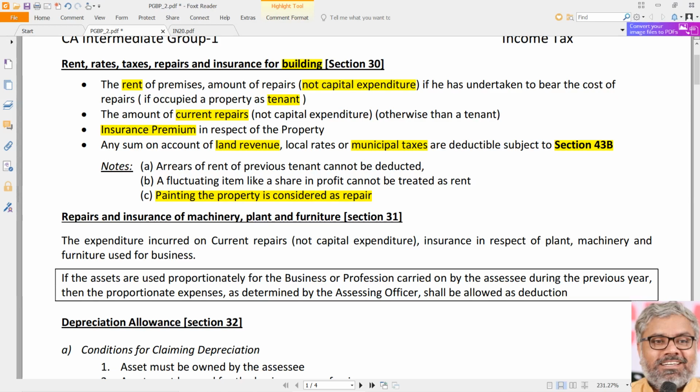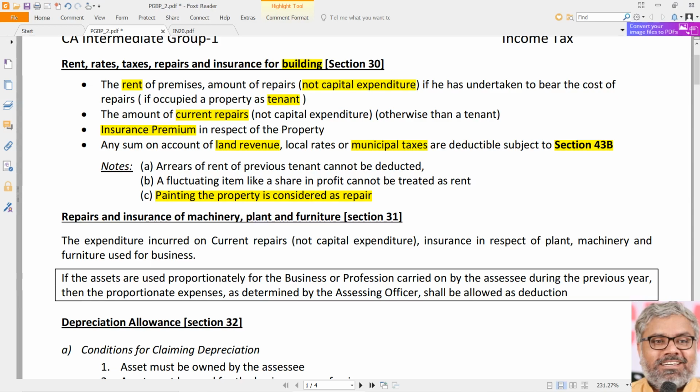But always keep in mind, we are in the PGBP chapter. Logic wise, there might be a relationship for understanding purposes between income from house property and here, but the context and head of income is completely different. So 43B is similar to that, where certain expenses are allowed as deduction only on payment basis.